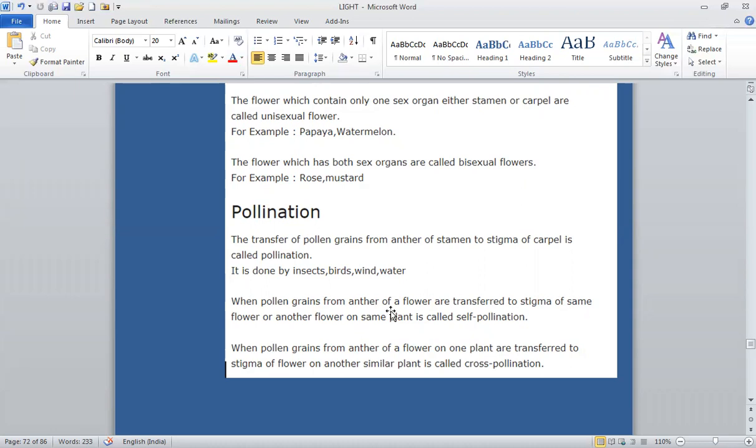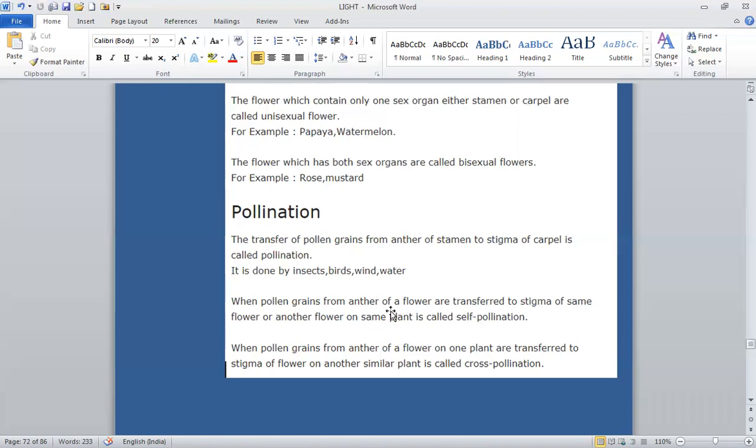So the basic difference between self-pollination and cross-pollination is that self-pollination is the transfer of pollen grains from anther to stigma of the same flower or on the same plant, and cross-pollination is the transfer of pollen grains from anther to the stigma of a different plant.